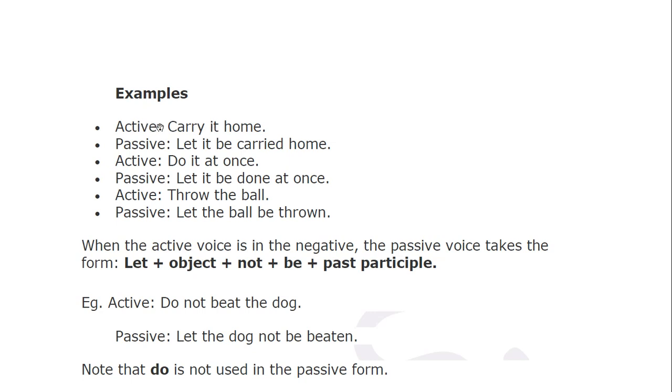So let, and whom are you talking about? The dog. Let the dog. The object is the dog. So let the dog not be beaten. Past tense of beat is beaten. Note that do is not used in the passive form. So you do not use this do in the passive.